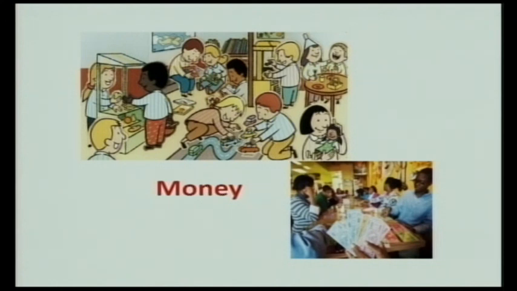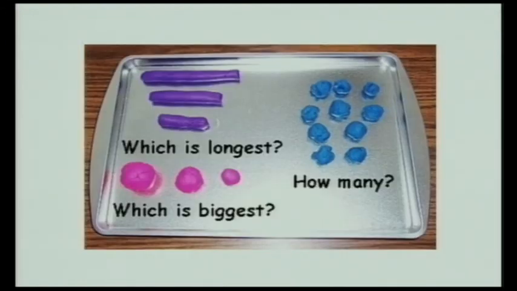One of the pictures displayed here shows the use of duplicate money, the game money, where the student can learn the concept of notes and coins. The second one shows the running of a shop inside the classroom, where the student learns the concept of money while playing this particular game. Now here is another activity showing modeling with clay. The students learn the concepts of longest, biggest and number while playing with the clay models.